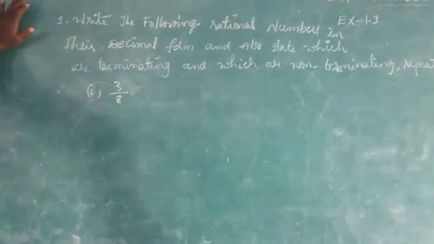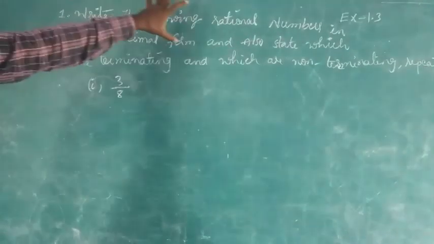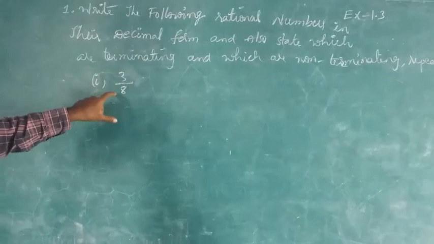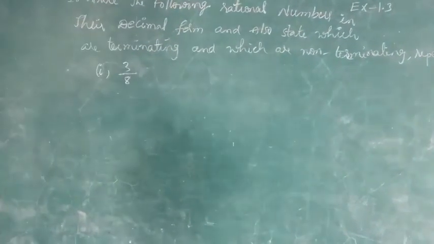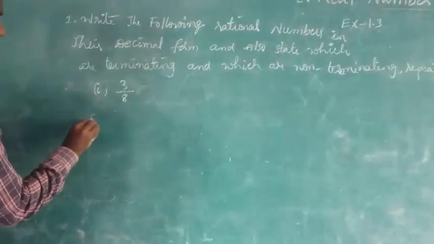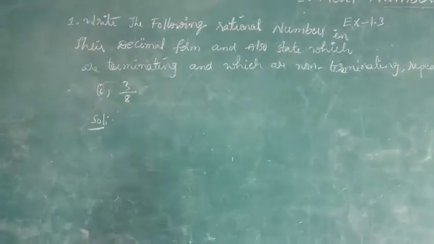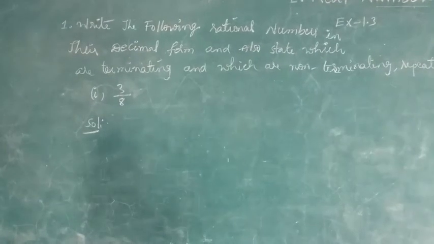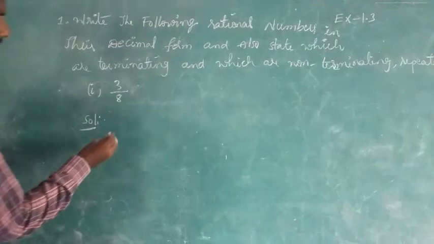If you clearly observe the three theorems I gave, you can do it easily. Write the following rational number in decimal form. By using division also you can write, without division also you can write.